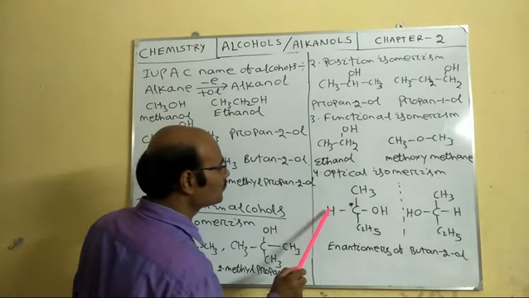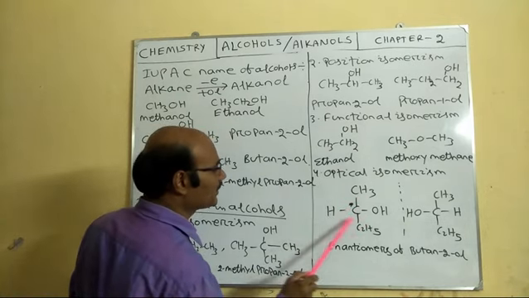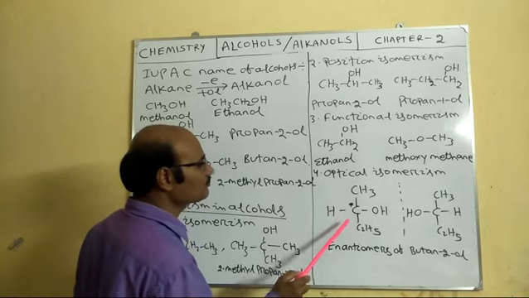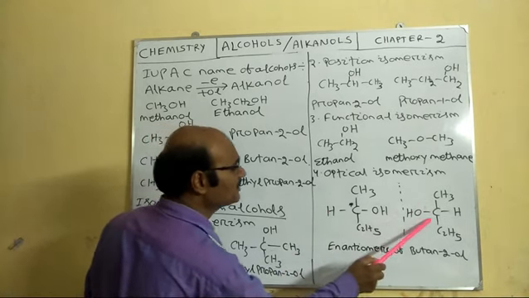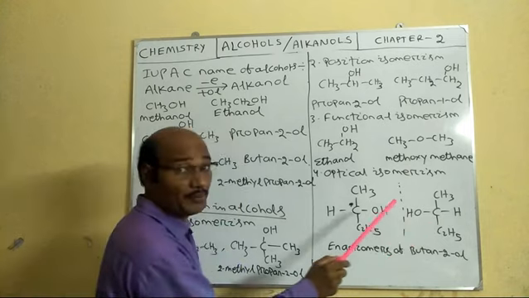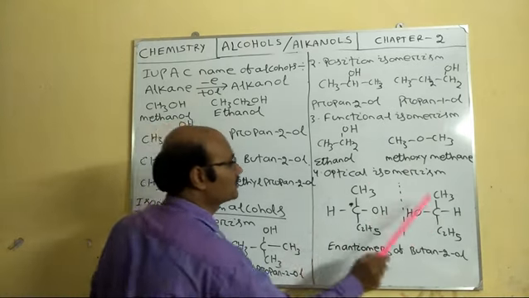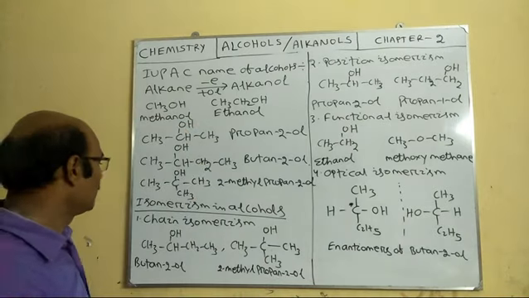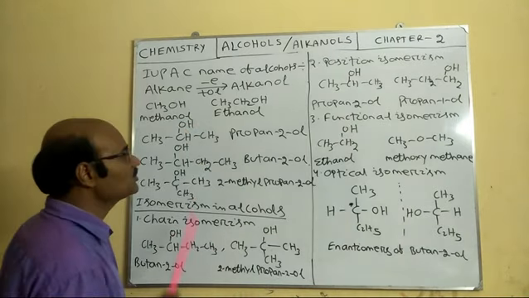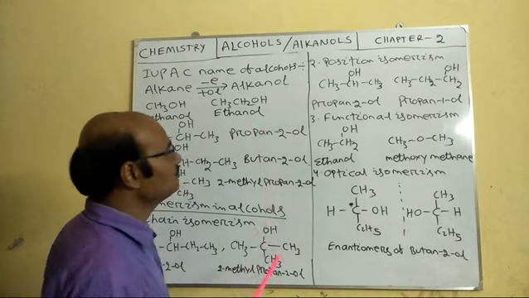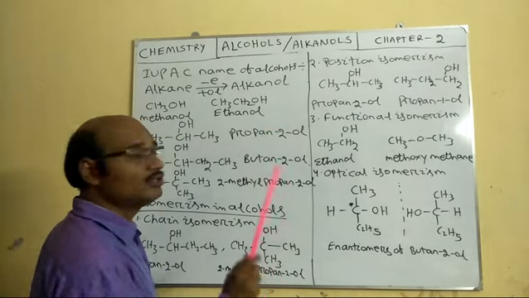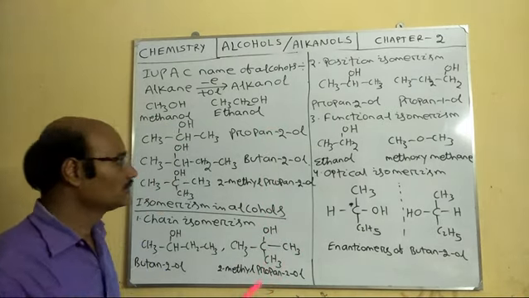That means four different groups are attached to this carbon atom, and this is its mirror image. But the behavior of these two compounds is different, so they are called optical isomers. So alcohols show chain isomerism, position isomerism, functional, and also optical isomerism.